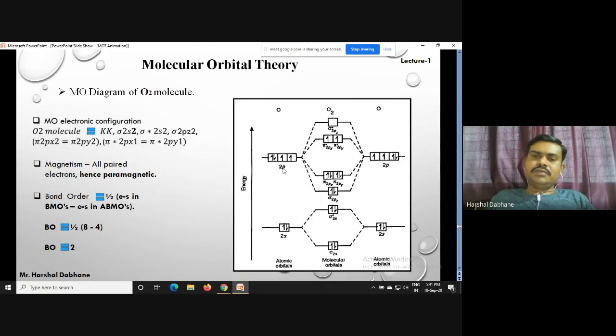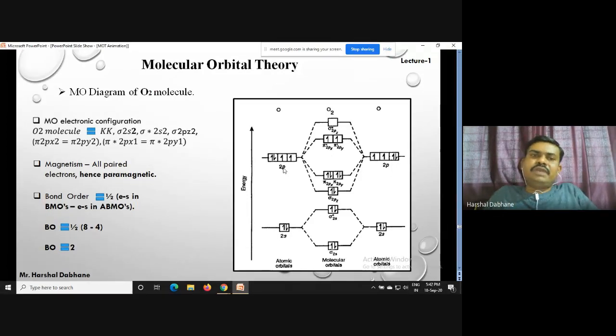In the case of 2p, we have three orbitals: px, py, pz. One of them, either px or pz, can overlap on the internuclear axis, so that is why they can form the sigma bond, meaning sigma and sigma star. The remaining two, either px and py or py and pz, interact via lateral or sidewise overlapping. Due to that they can form the pi bond, and they will appear in our molecular orbital diagram.